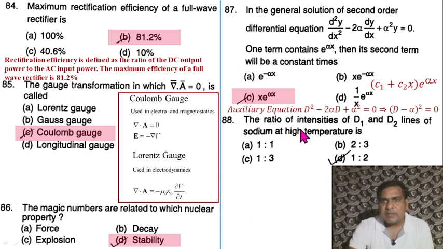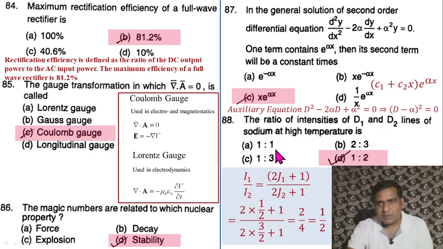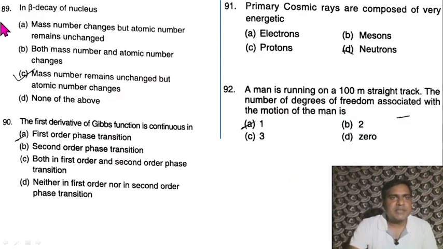Question 88. The ratio of intensities of D1 and D2 lines of sodium at high temperature is? The intensity ratio is defined as (2J1 plus 1) divided by (2J2 plus 1). For D1, it is the transition from P1/2 to S1/2, so J1 equal to half. For D2, it is P3/2 to S1/2, so the J value is 3 by 2. So the ratio is 1:2. Option D is correct. Question 89. In beta decay of a nucleus, the mass number remains unchanged but the atomic number changes.